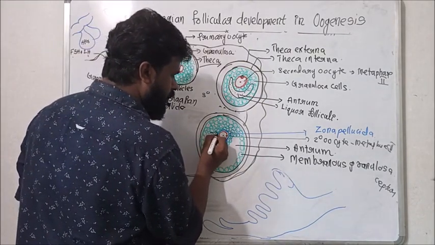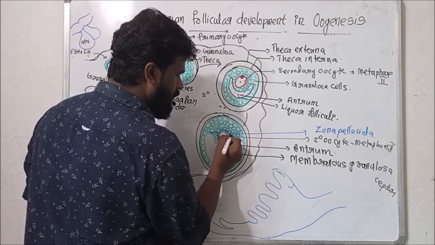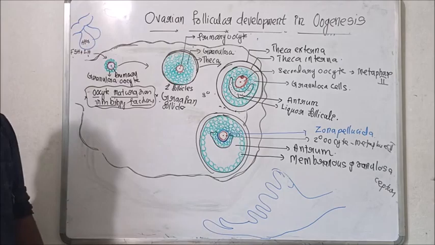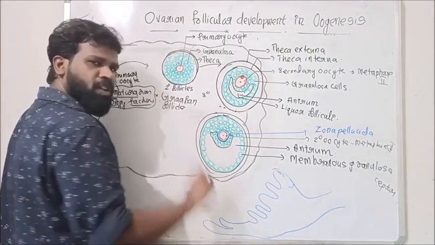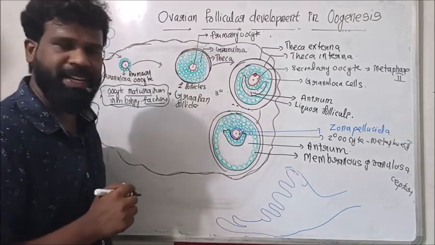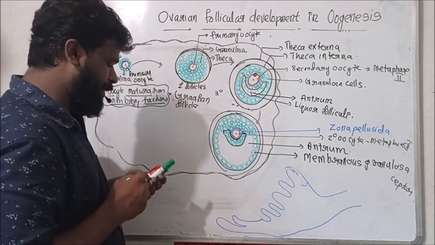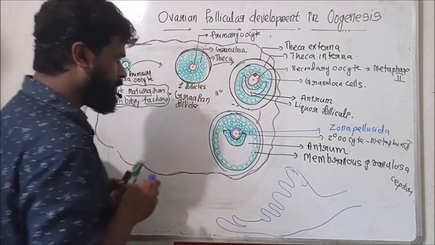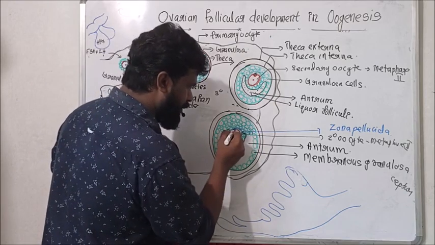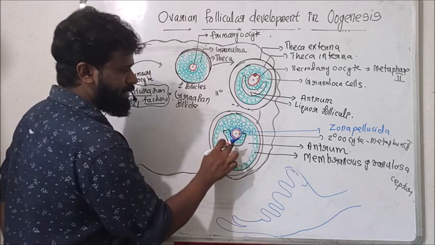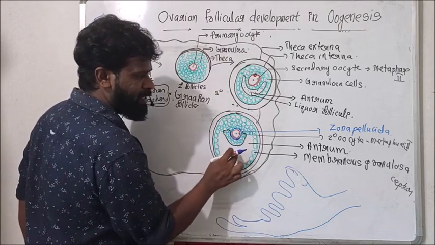And here, this granulosa between the zona pellucida and the antrum.